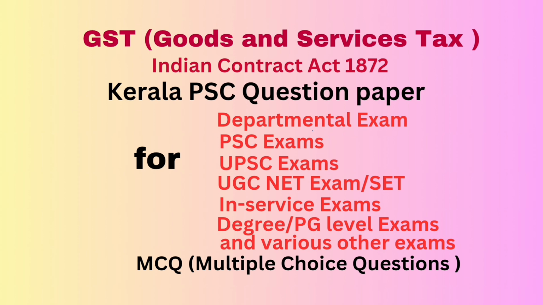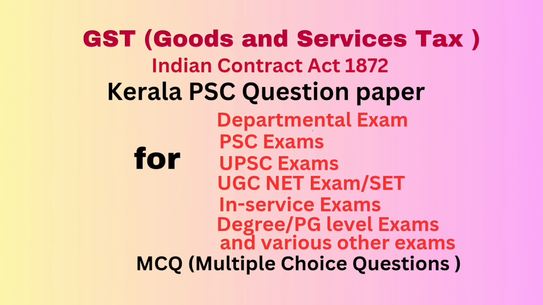Question number 53. Territory which is outside the taxable territory is called dash. Answer non-taxable territory. Question number 54. When two or more persons make a joint promise, the promisee may, in the absence of express agreement to the contrary, compel dash of the joint promisers to perform the whole of the promise under Indian Contract Act. Answer option B, any one or more. Question number 55. A breach of promise of marriage is dash under Indian Contract Act. Answer actionable.